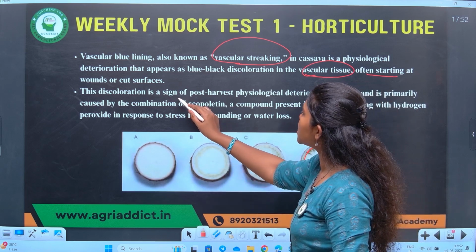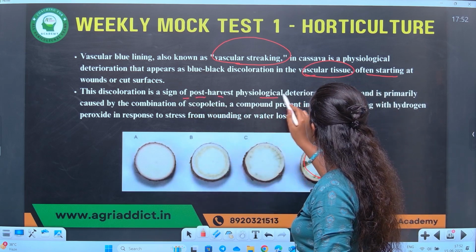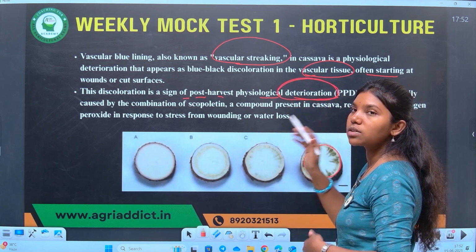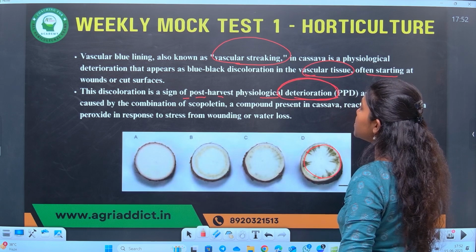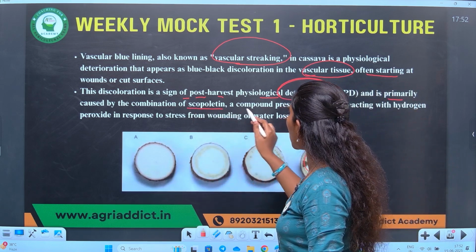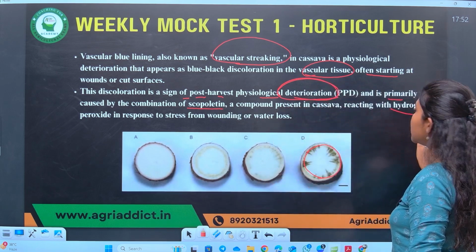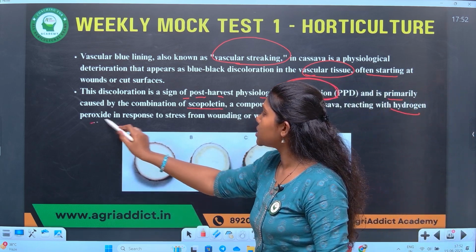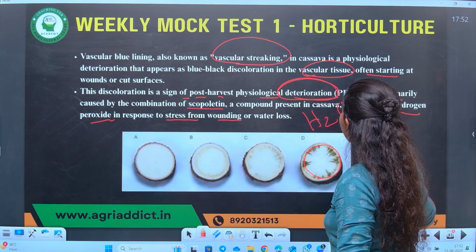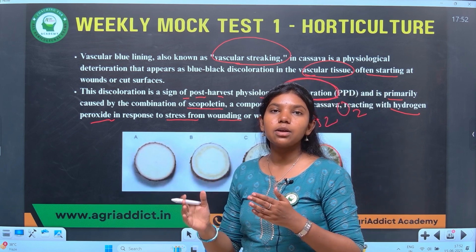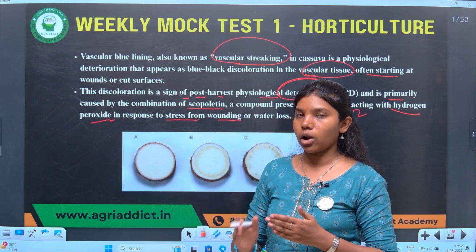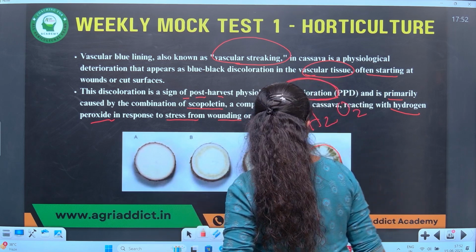This discoloration is a sign of post-harvest physiological deterioration. Note this point, it is a sign of post-harvest physiological deterioration and it is primarily caused by scopoletin, a compound present in cassava, reacting with hydrogen peroxide in response to the stress from the wound. That is, the blue lining has developed as a wound stress response due to its interaction with the hydrogen peroxide. That is the important point to be noted here.